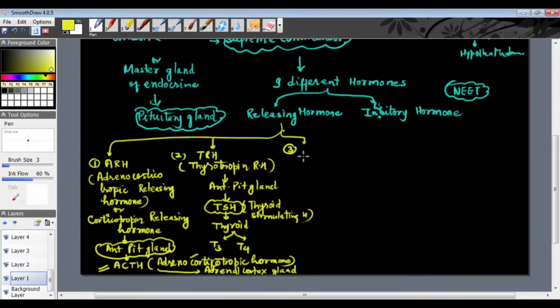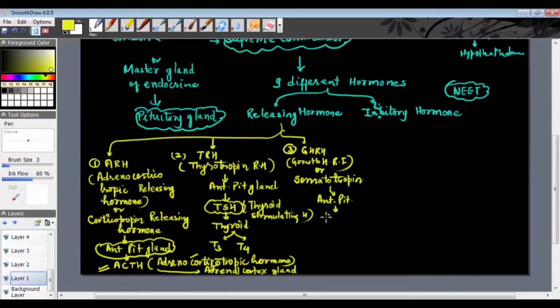Now the third hormone released from the hypothalamus is GHRH, growth hormone releasing factor. GHRH, growth hormone releasing factor. This is sometimes also called somatotropin. The other name of this GHRH is somatotropin, remember. And this somatotropin or GHRH also stimulates the anterior pituitary gland.